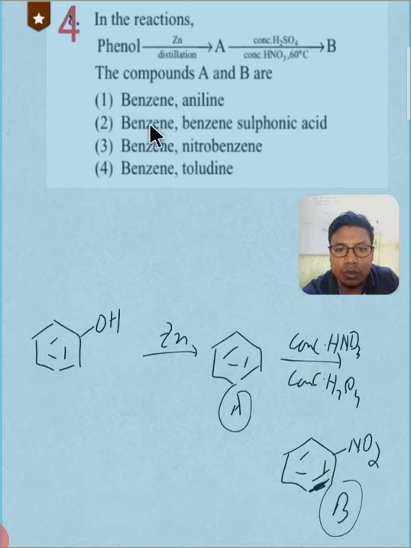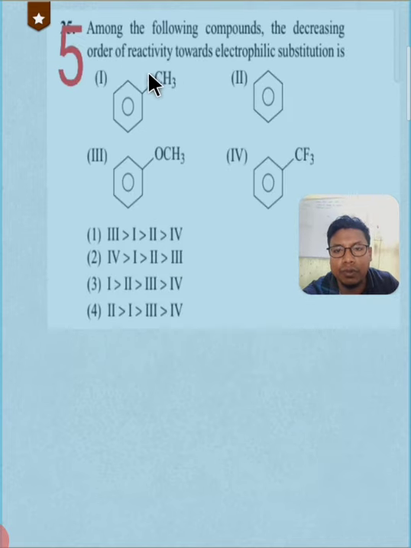Benzene and aniline, no. Benzene and sulfonic acid, no. Benzene and nitrobenzene, this is the correct answer. 3 is the correct answer. Okay, let me go to the fifth question. I'm going to solve 15 questions, so without wasting time, the fifth question is: among the following compounds, the decreasing order of reactivity towards electrophilic substitution is.